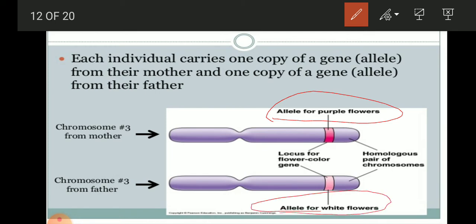This is the locus for flower color. Both alleles of a pair are present on the same locus. Locus is the place of the gene on the chromosome, so they are present at the same place on both of the homologous chromosomes.